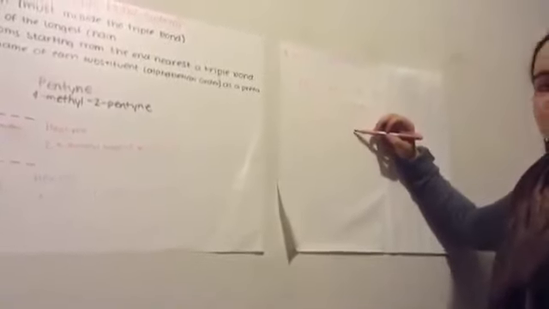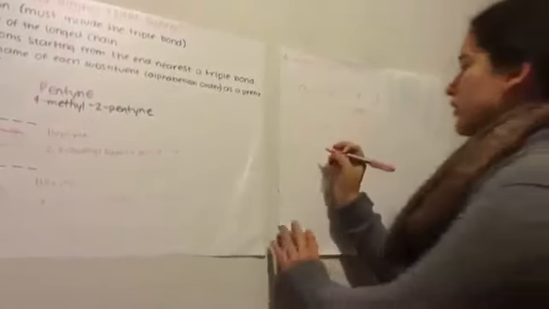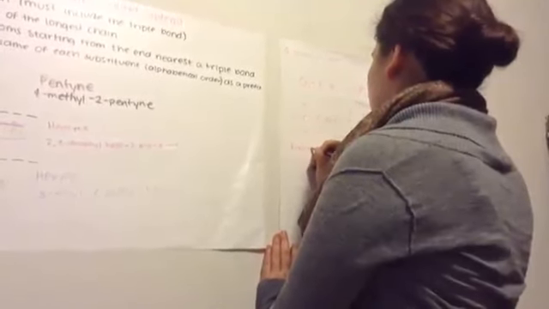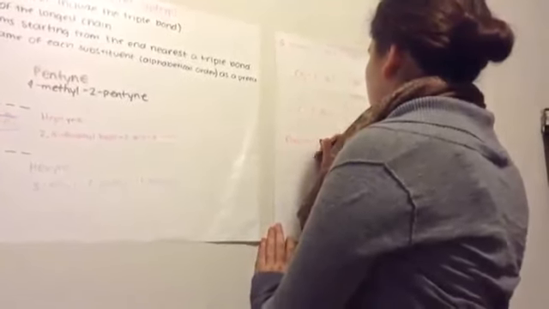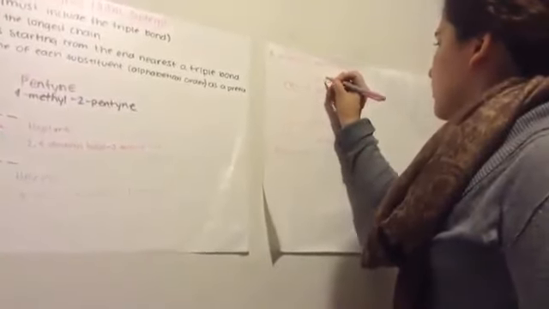And this is the same as this. This is the expanded structural formula, and this is the condensed structural formula.